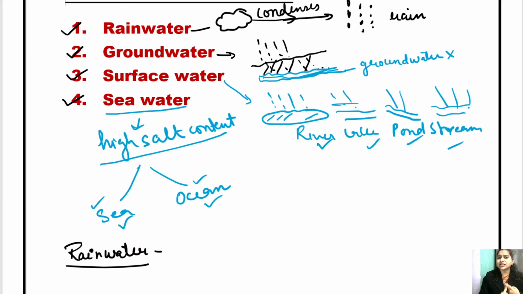Okay, so we cannot say that rainwater is a pure water, but yes, definitely it does not contain germs. इसमें बैक्टीरियाज नहीं होते, इसमें फंगस नहीं होता है, इसमें कोई एल्गी नहीं होता है, कोई भी माइक्रोब नहीं होते, इसमें जर्म्स नहीं होते हैं रेन वाटर में. But yes, dust particles are there. There can be several gases mixed with it which may be harmful to us. So rainwater, though it does not contain germs, definitely contains certain gaseous particles, certain dust particles.